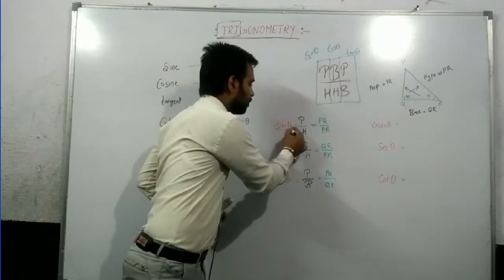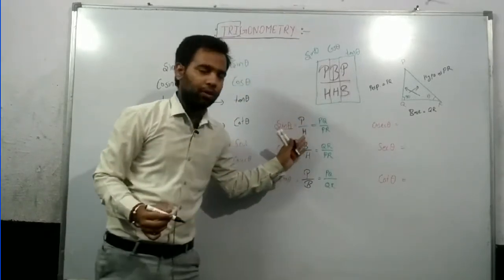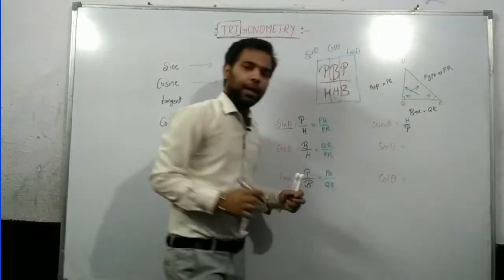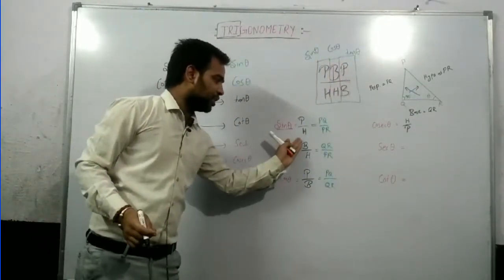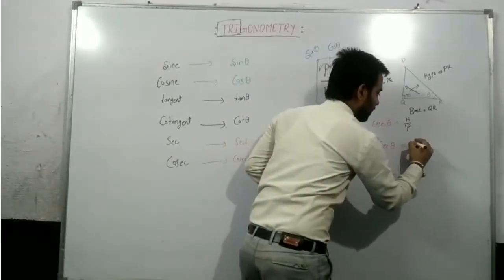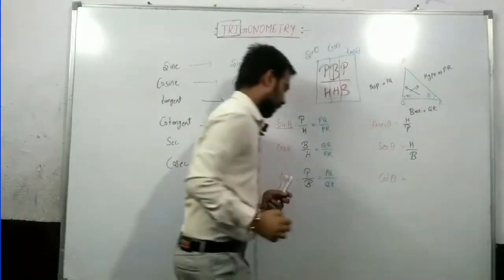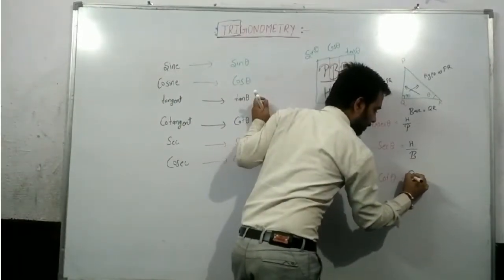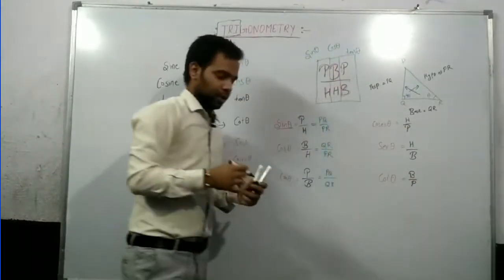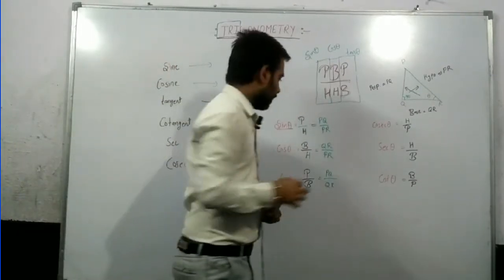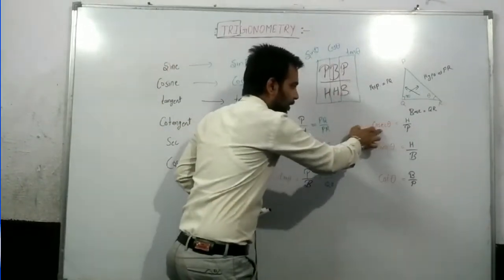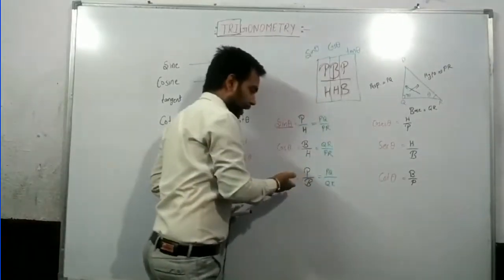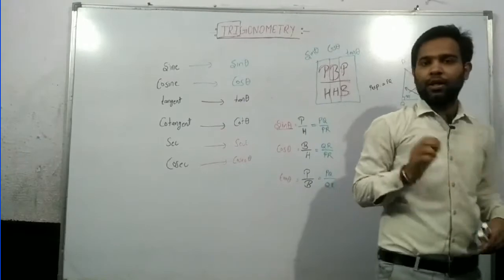That means the inverse of sine: sine is perpendicular by hypotenuse, so cosec is hypotenuse by perpendicular. Similarly, cos is base by hypotenuse, so sec is hypotenuse by base. Tan is perpendicular by base, so cot is base by perpendicular. Now you get that sine is the inverse of cosec, cos is the inverse of sec, and tan is the inverse of cot. Yes or no?